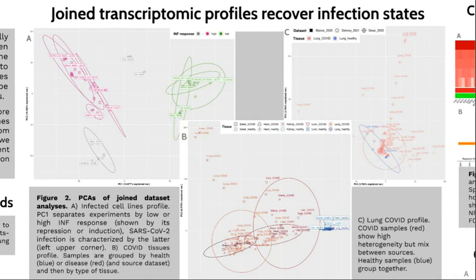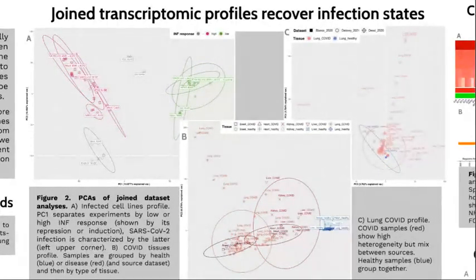Here, we see the overall transcriptomic profile of each analysis in PCAs. Panel A shows the cell lines data. We see that the first component separates experiments by low, green, or high, pink, interferon response, shown by the location of silencing or overexpression experiments of interferon, with SARS-CoV-2 infection samples characterized by the latter.